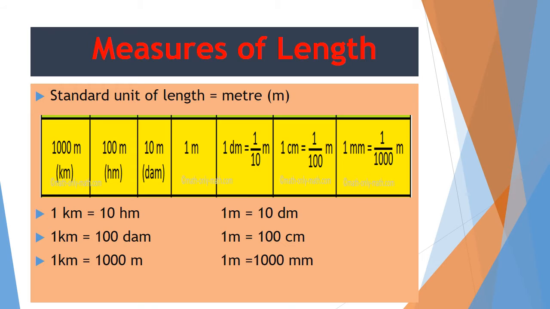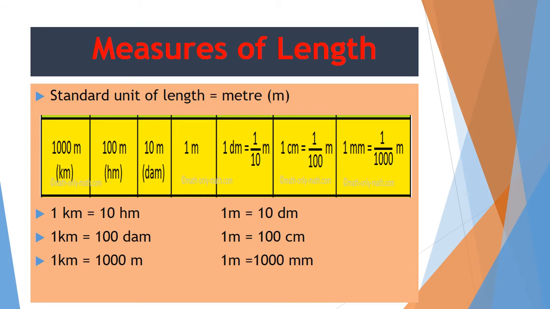Here, with the help of this table, you can understand that kilometer is the largest unit and the millimeter is the smallest unit. I have not written here in the full form because I know that you have earlier studied about it. Still, I am telling you about the different units that come between kilometer and the millimeter, between the higher unit and the lower unit.